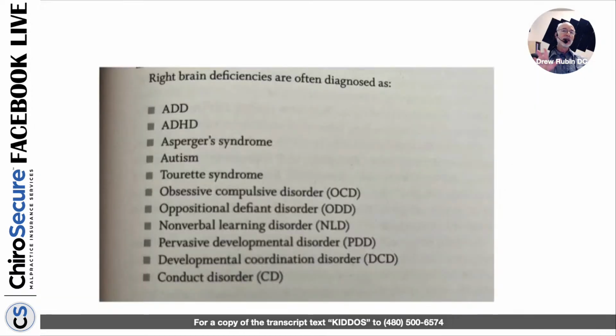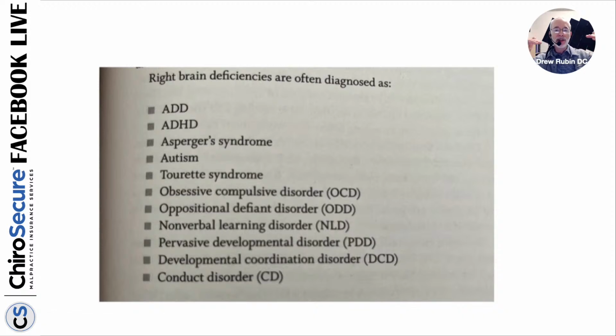In that book, he talks about a concept that was radical back then, and less radical now: each side of the brain has its own powers. If you have deficiencies in one side of the brain or the other, you're going to see more issues of a certain kind based upon which side is deficient.